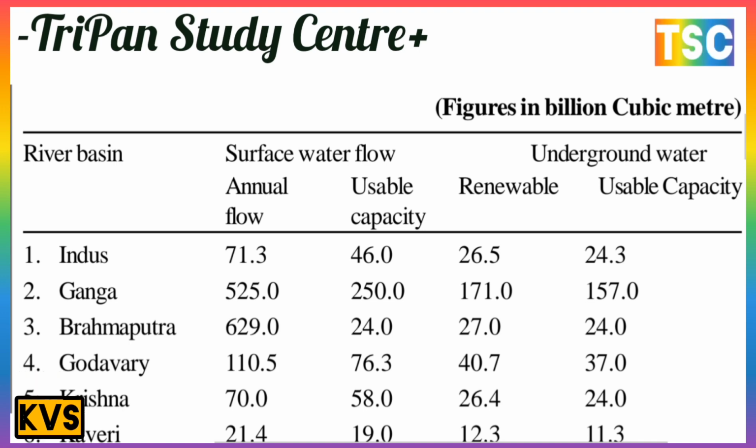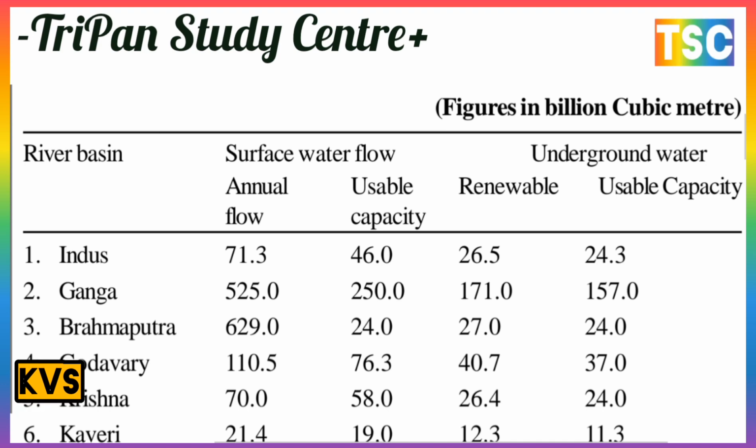Ganga is 525, Brahmaputra is 629, Godavari is 110.5, Krishna is 70 and Kaveri is 21.4. The underground water usable capacity is 24 for the Indus. Ganga has 157, Brahmaputra 24, Godavari 37, Krishna 24 and Kaveri 11.3.